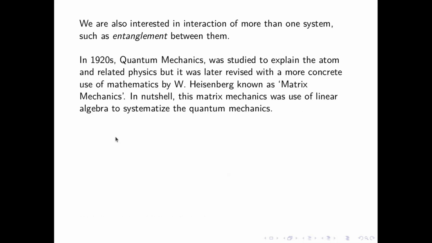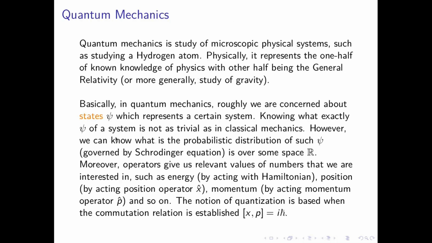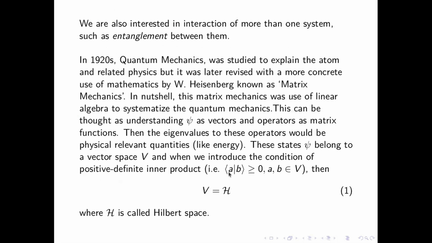So you have these operators which I have here, the Hamiltonian and position operators. These are basically matrices. So if you know matrix operations, this is what is needed. Then the eigenvalues for these operators should be physically relevant quantities like energy. And these states belong to a vector space. And when we introduce the condition of a positive definite inner product, then this vector space is called a Hilbert space.